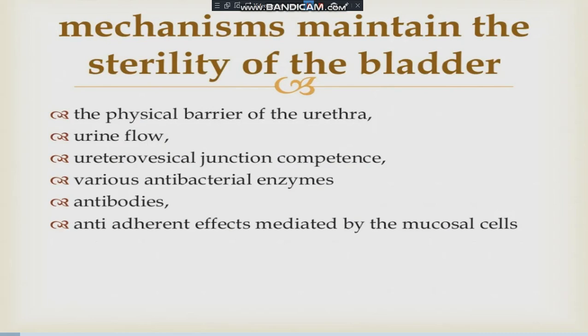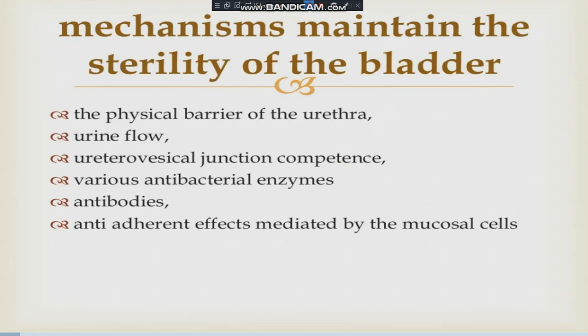Now, uretero-vesical junction competence. Competence means it's an ability, a proper positive ability. The uretero-vesical junction is the junction between the ureter and the bladder. In that area, due to any pressure changes, we can have a return flow or improper emptying. But this never happens in a normal urinary tract. There will be proper maintenance of this particular junction, that is, the uretero-vesical junction is working properly. That's why the proper drainage and flow of the urine is maintained.